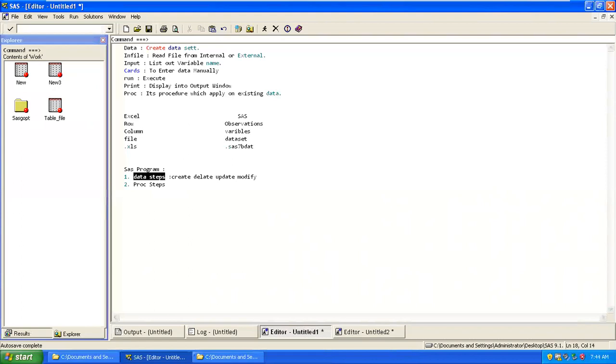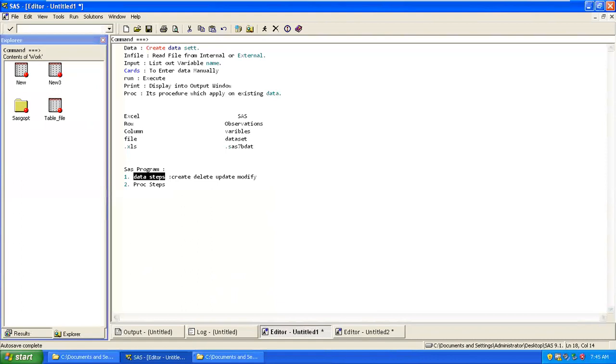Let's say you want to read from an external file, read from a server, or create a file. You will always be using data steps.